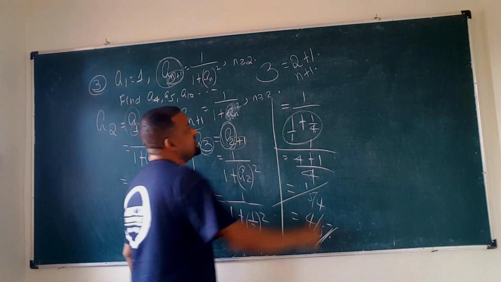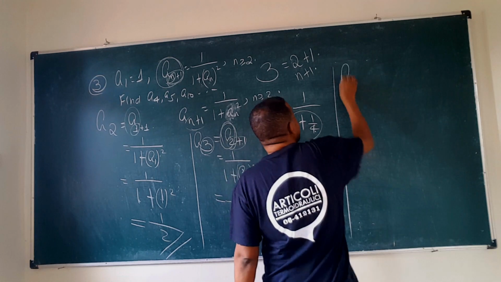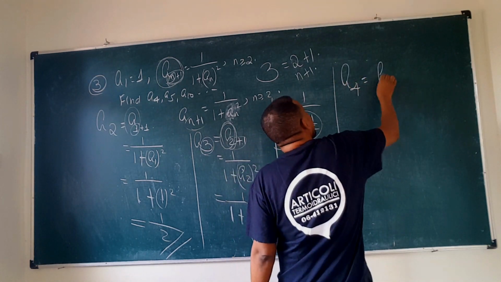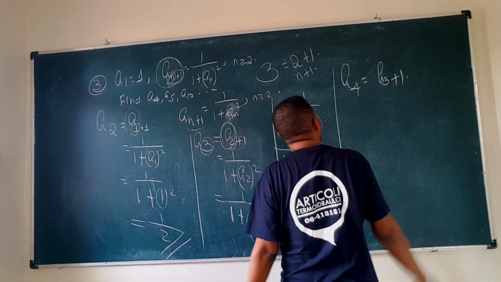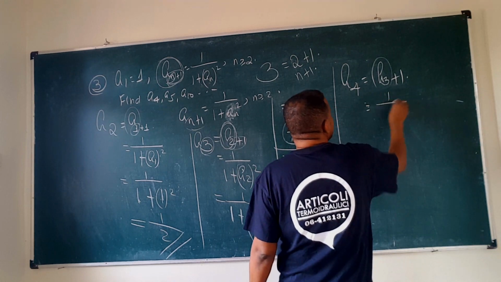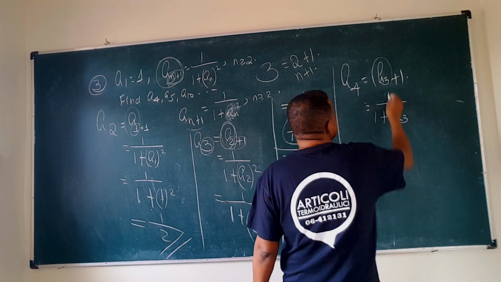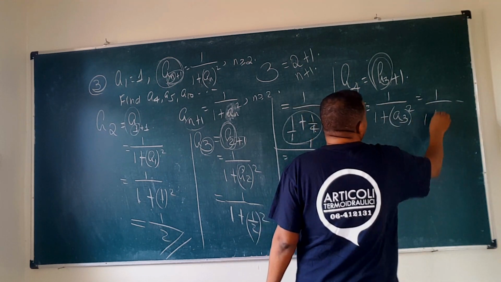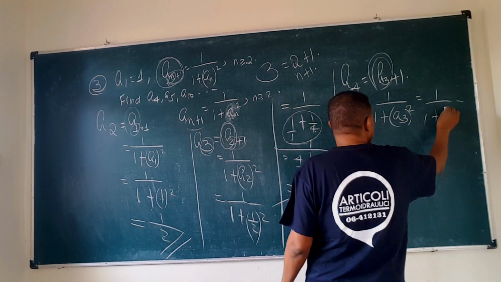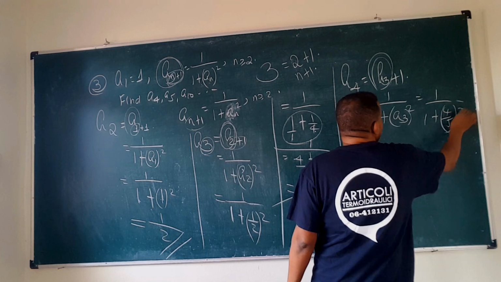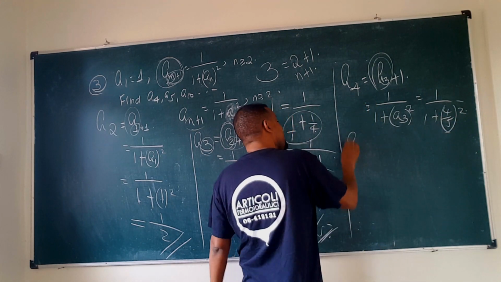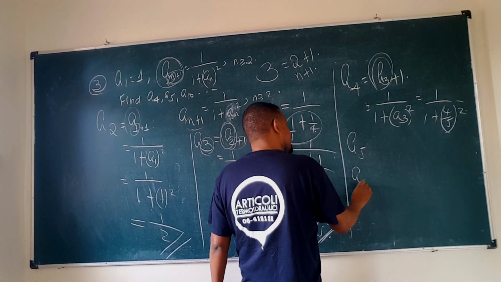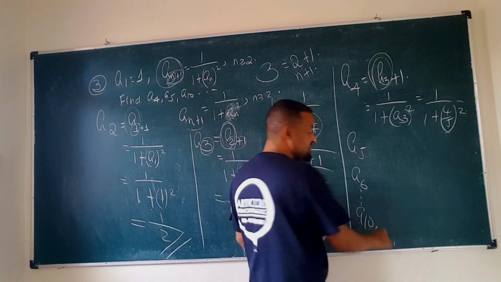Now a4 is a3 plus 1, so this becomes 1 over 1 plus a3, the whole squared. What is a3? a3 is 4 over 5, and you square it. You should be able to work out a5, a6 and so on up to a10.